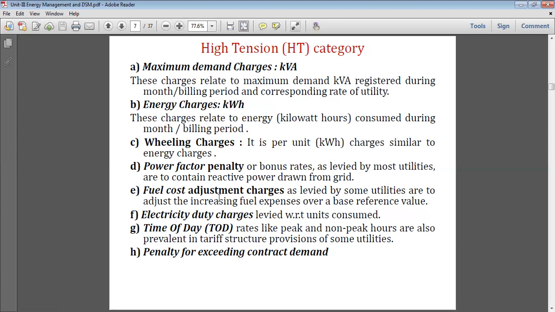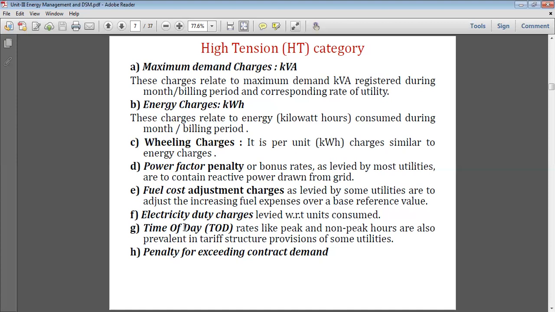Fuel adjustment charges depend upon the type. Electricity duty charges depend upon the number of units consumed by the consumer, on the total amount. It is 16% for residential and 21% for commercial and industrial consumers.